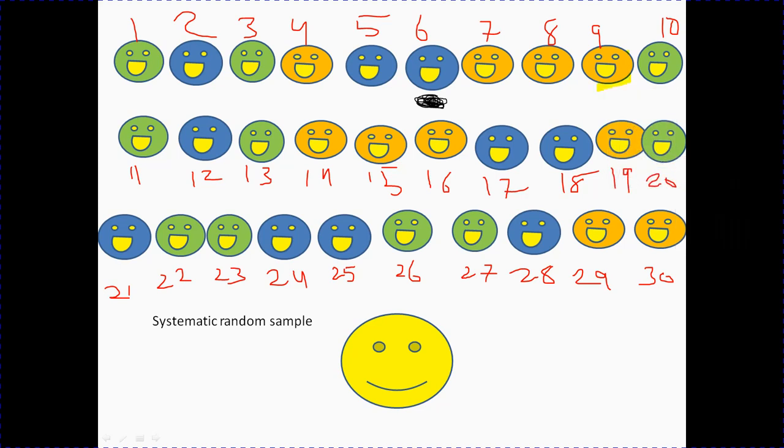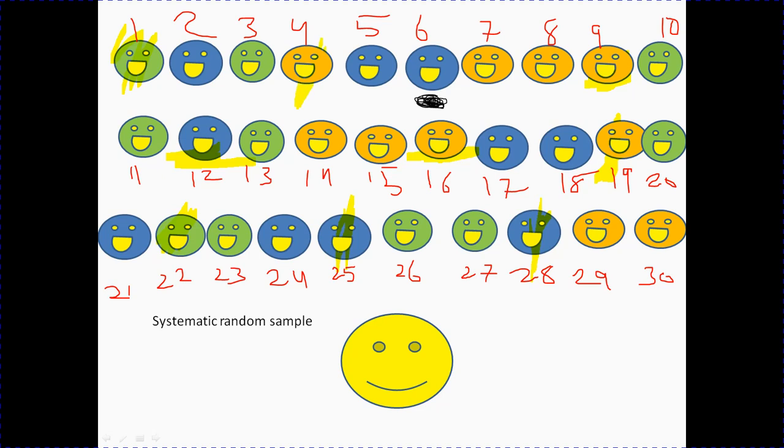Okay. Then one, two, three, and this person. One, two, three, one, two, three, and so on.